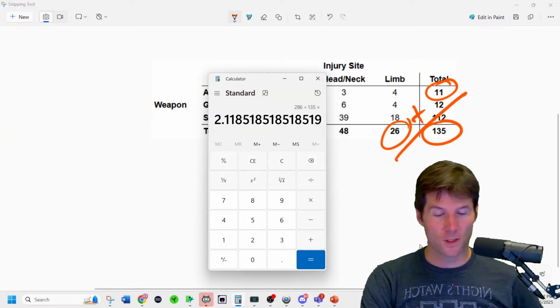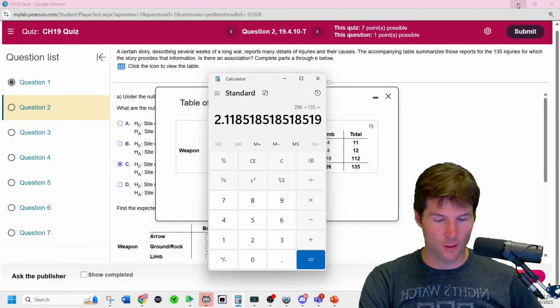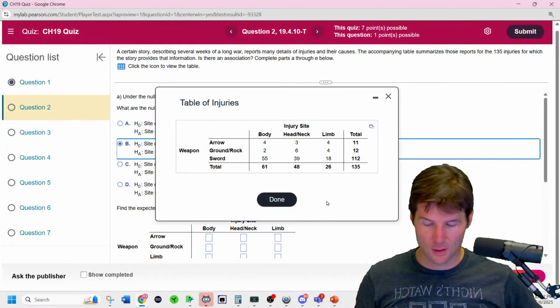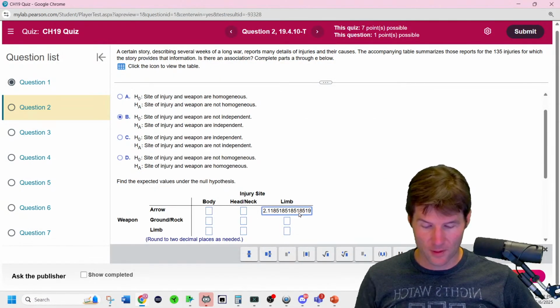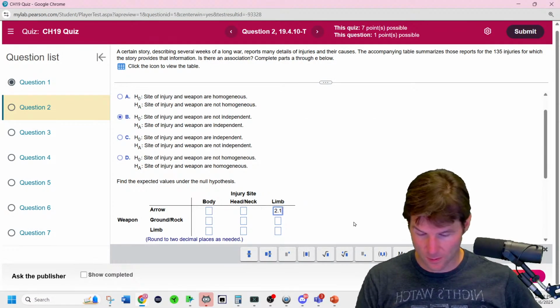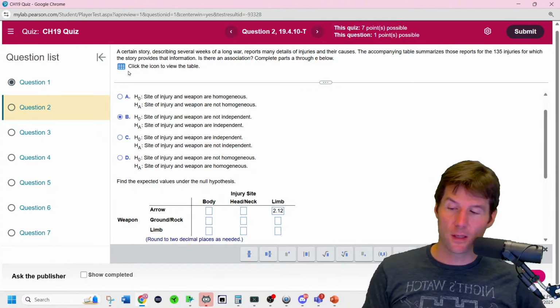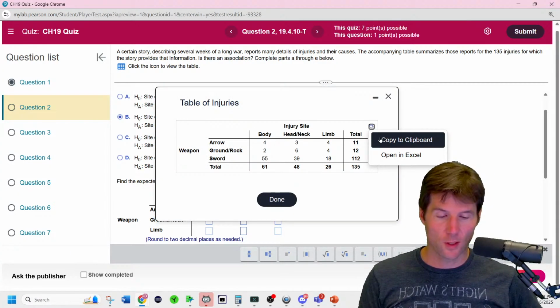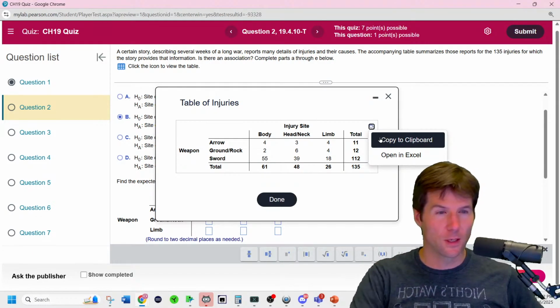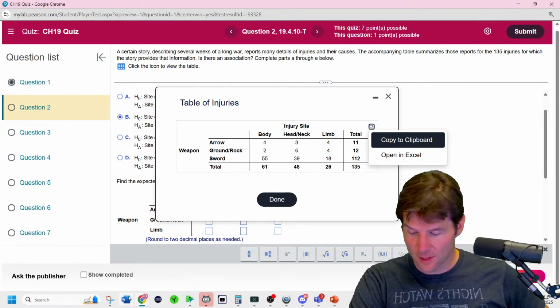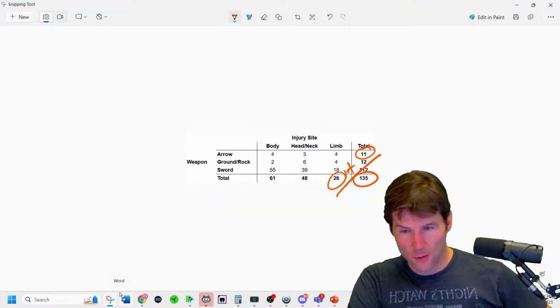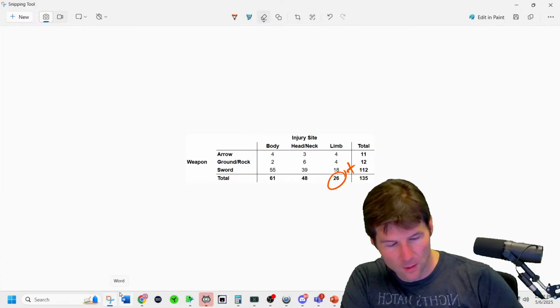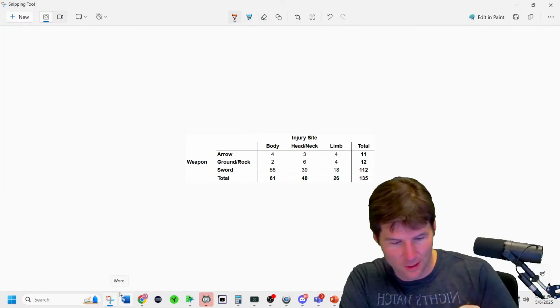2.118. Once again, the easier way to do this, rather than doing them all, because you'd have to drop this in and round to 2 decimals, is to go here, copy to clipboard, and then copy the work. You can do them all individually. Does that make sense, Darius? Because you have to do this by hand on the test, it's not hard to do.